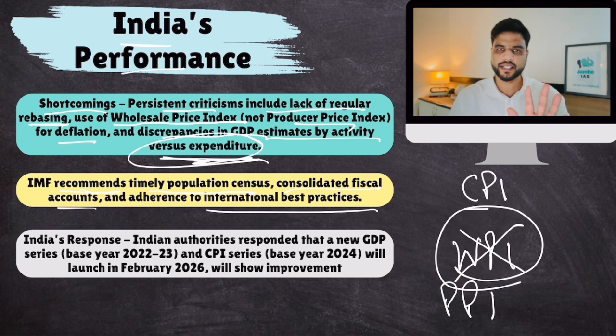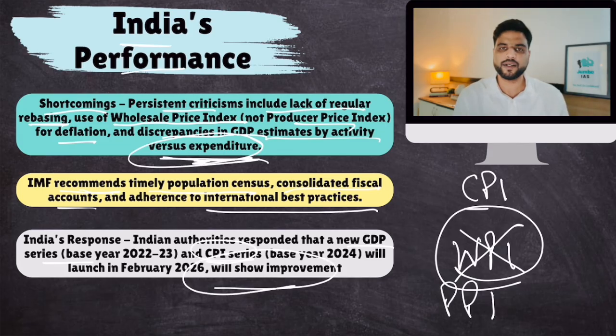Now, this consultation report came out from IMF. What has been India's response? Indian authorities say that we are updating our GDP base year from next quarter, and our CPI series is also upgrading. So this rating will show improvement. So all Indians, don't worry, our rating will improve from C to B as soon as we update base year. That's been India's response. All right, understood?